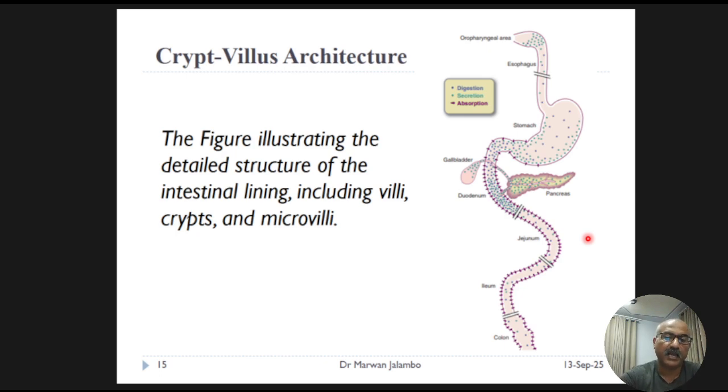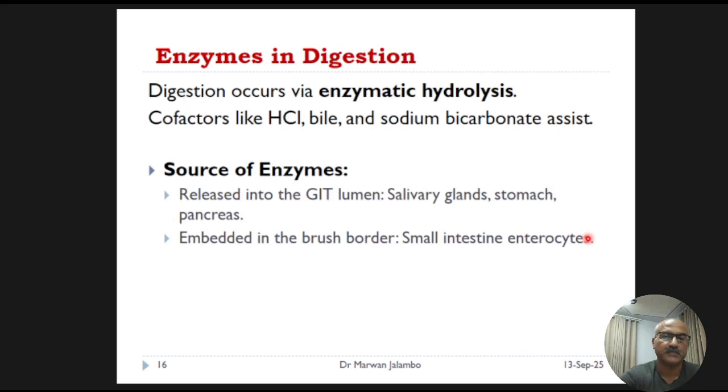The chemical aspects of this process are driven by a class of proteins called enzymes. So digestion is fundamentally a chemical process called enzymatic hydrolysis, where enzymes use water to break down large food molecules into smaller ones.